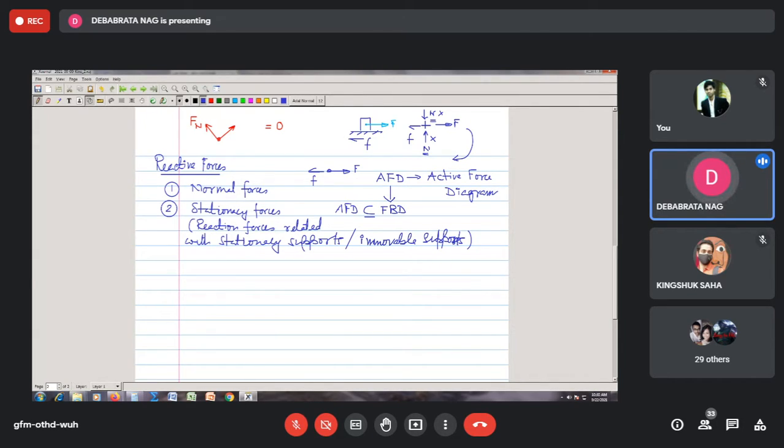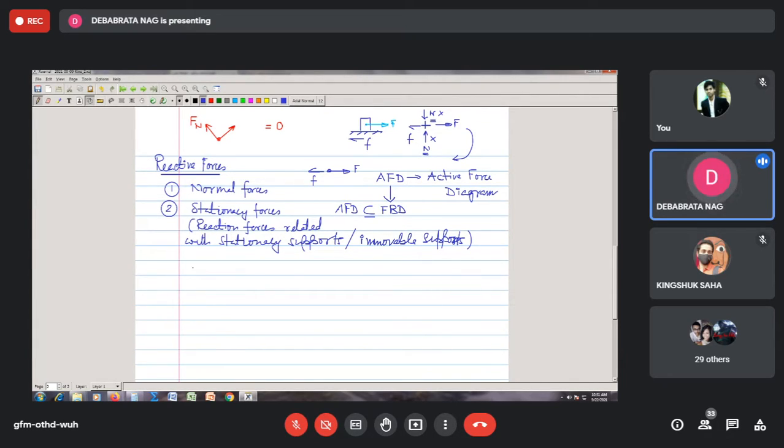We will see when we go into the discussion of dynamics of rigid bodies, after finishing this particle dynamics, when we will have to study the dynamics of rigid bodies, we may come across other types of reactive forces other than these two. Correct? We will see the occasion where we may have more reactive forces in the category.